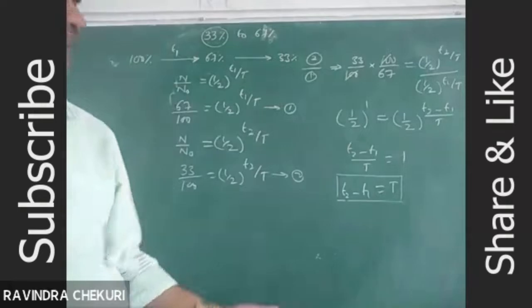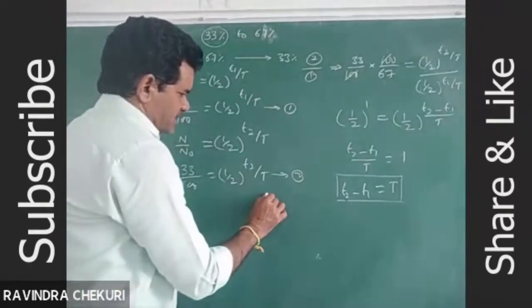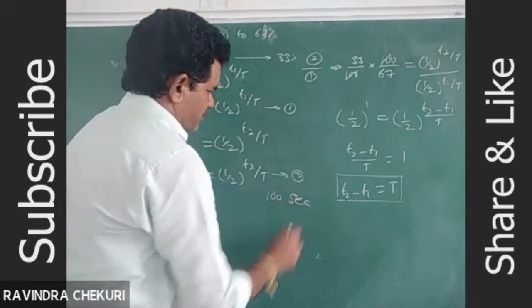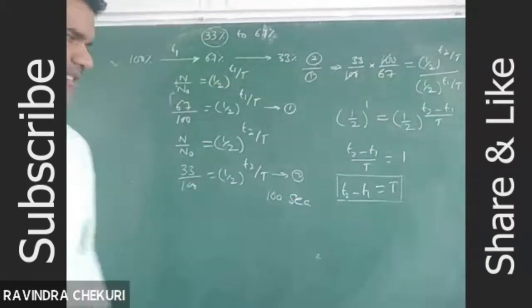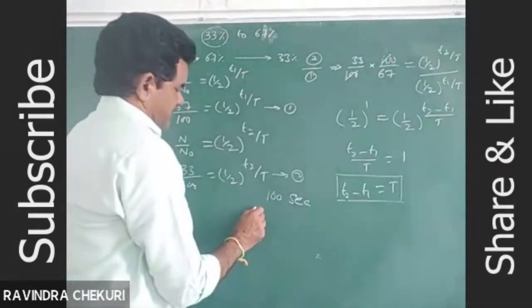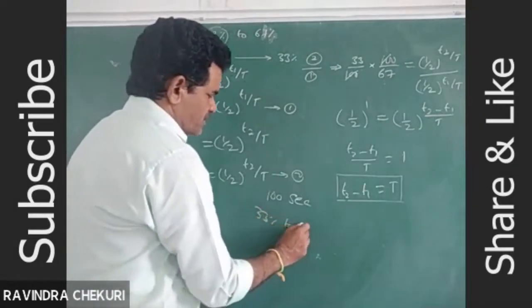Okay, no need to solve. For example, if the half-life of the radioactive substance is 100 seconds, what is the time interval to decay from 33% to 67%?